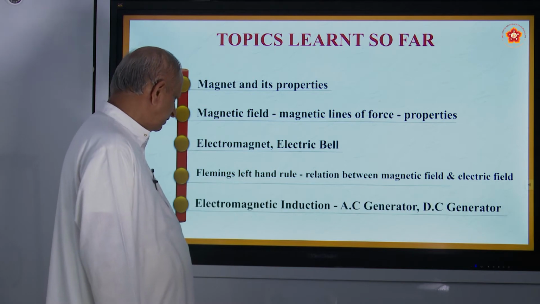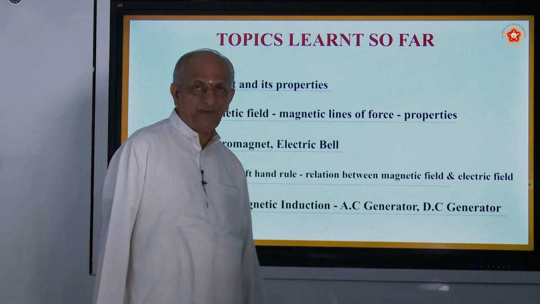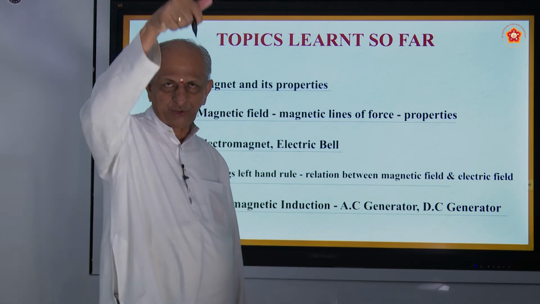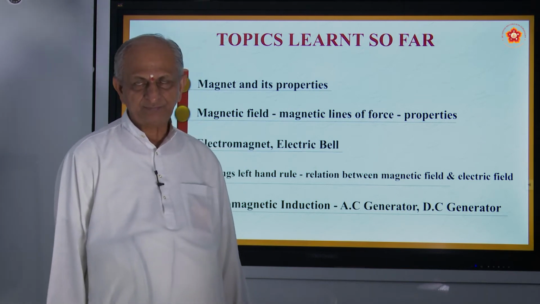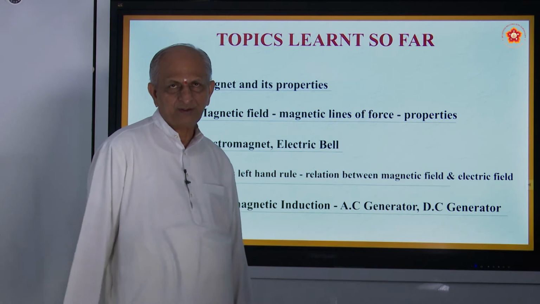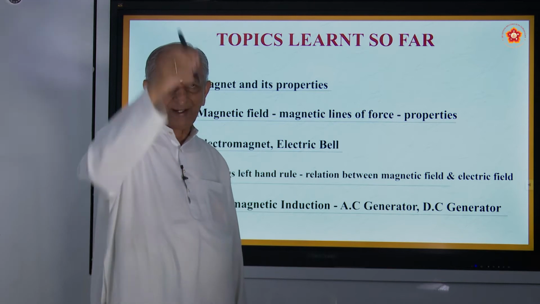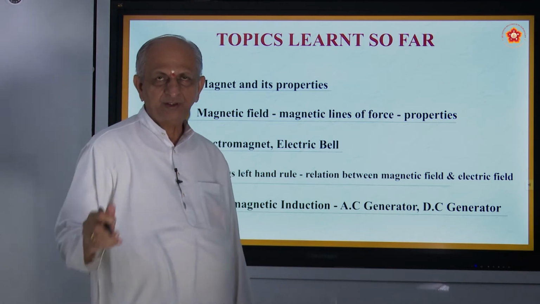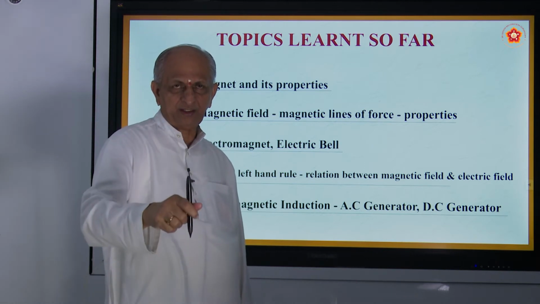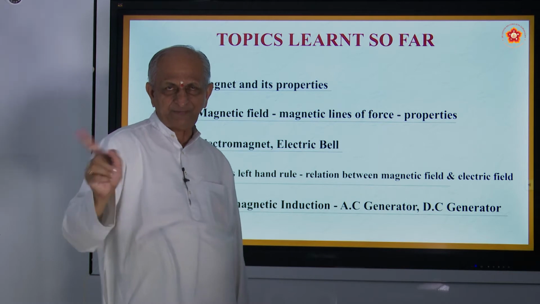Okay. Also we have seen electromagnetic induction, Faraday's experiment. When a magnet is introduced into a coil of wire, there will be a current induced, and the rate at which the magnet is introduced decides the current. When you take it inside the insulated copper wire coil, there will be deflection.